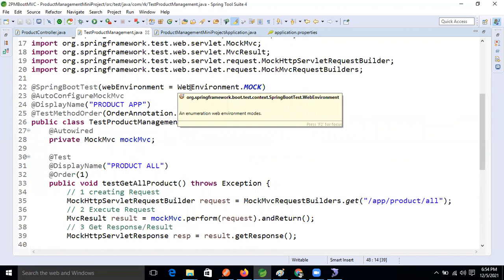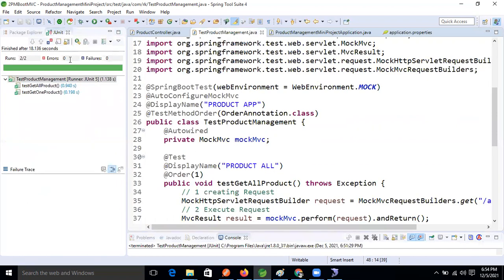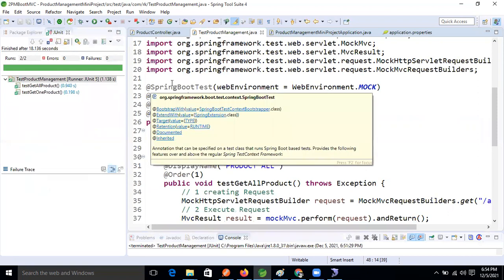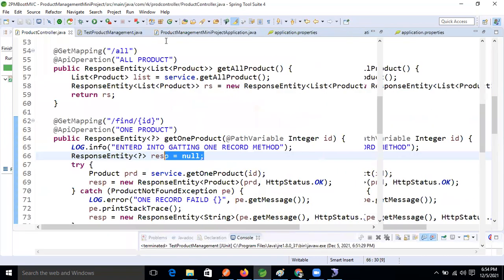So good. So now fine, guys. So what is next? Next one is a little bit lengthy now, guys. Let's perform the save operation, right? Save operation. Let's check it.